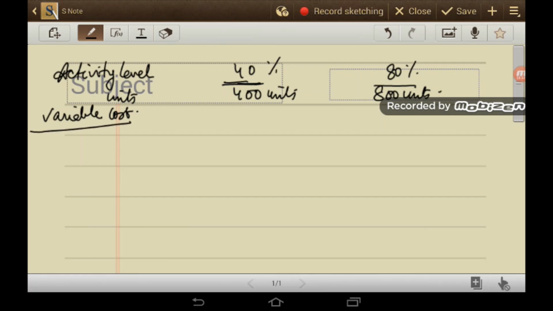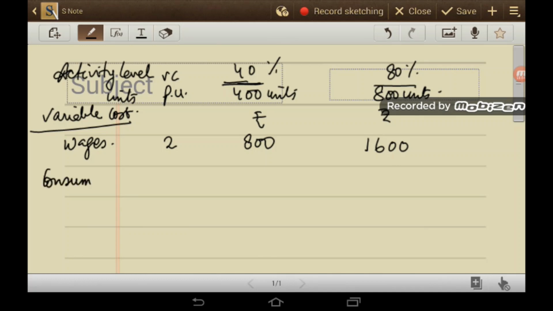First we will consider the variable costs. Here I write the variable cost per unit. Wages, variable cost we have calculated at rupees 2, so 400 into 2 is 800, and 800 into 2 is 1600. Next is consumable stores. This is 1.50, so 600 and 1200.